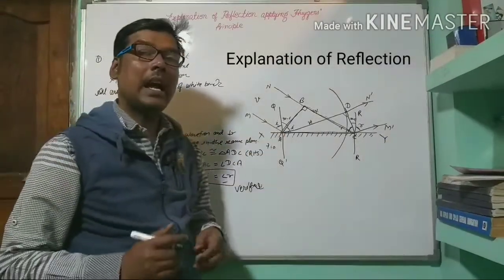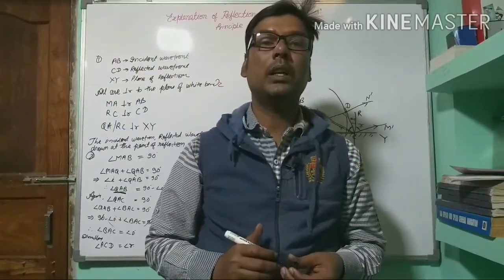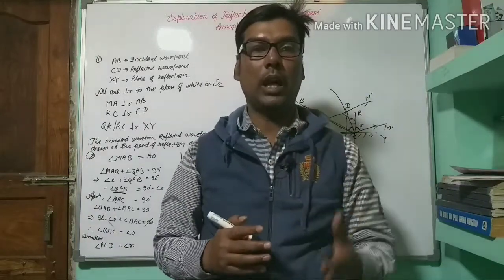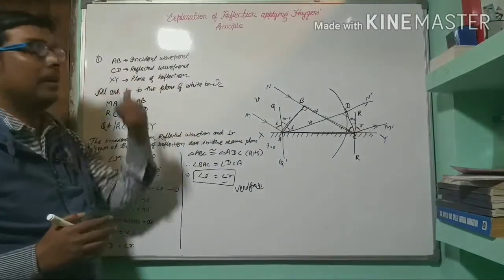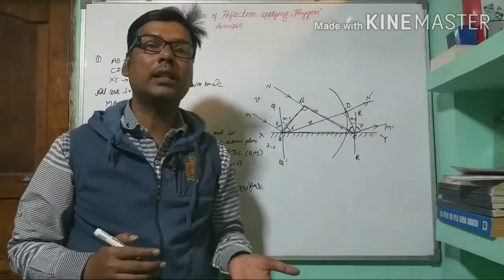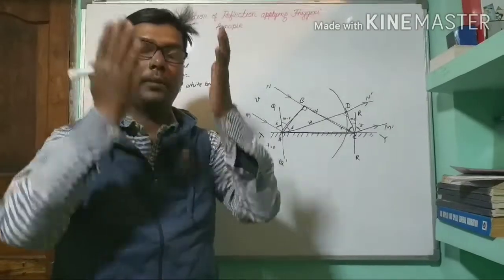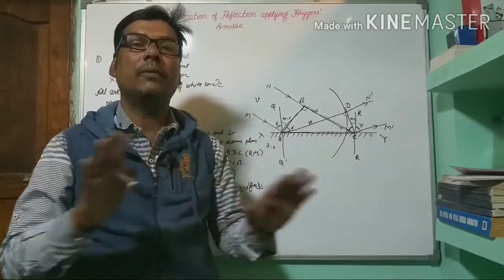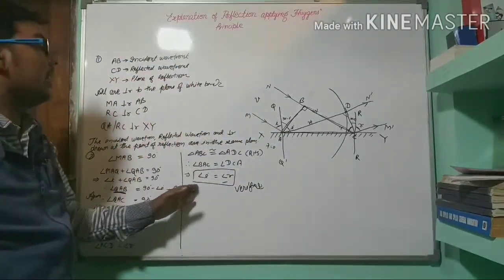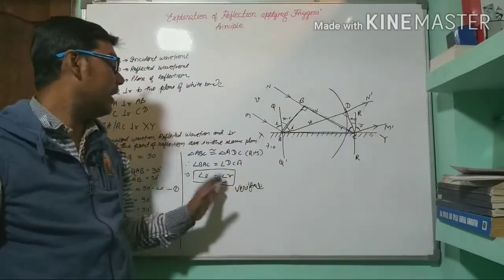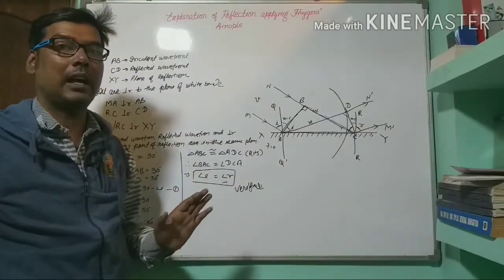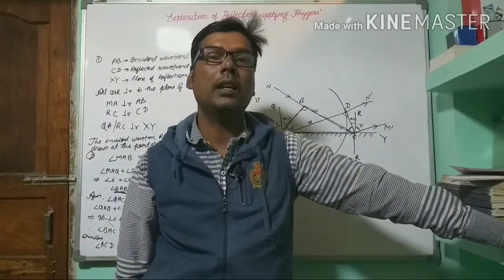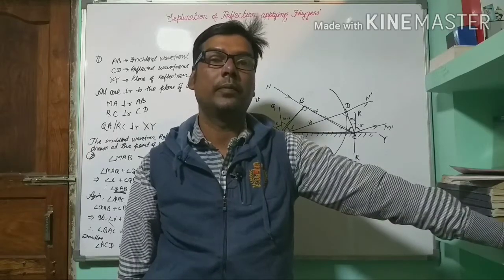So we applied Huygens principle. On the basis of Huygens principle, we are able to verify the law of reflection. The first law says the incident wave front, the reflected wave front, and the normal at the point of incidence are in the same plane. And the second law says the angle of incidence is equal to the angle of reflection, so I equals angle R. Hence the Huygens principle is verified for the law of reflection.